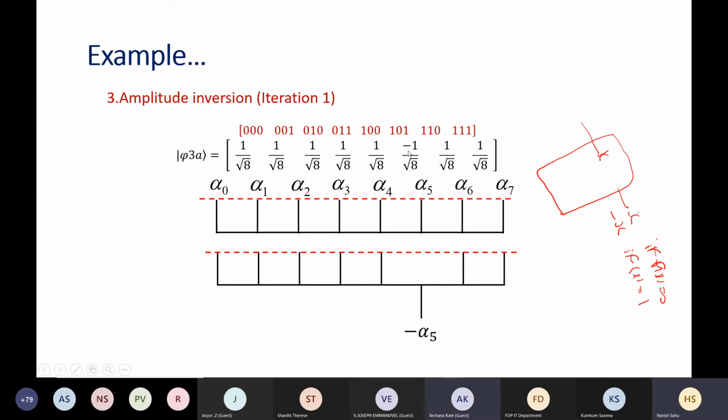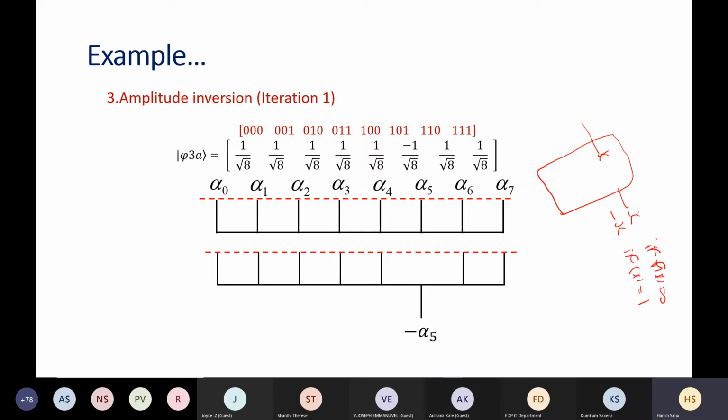This we will implement, and we will see how we can implement this kind of thing. But for the time being, you understand that we have this operator, amplitude inversion, which will change the sign. So it is done here. Now, if I ask you, what is the probability of getting 101? Same again, 1 by 8, because the minus sign, if you mod square, then it will be plus only. So it has not changed anything till now.